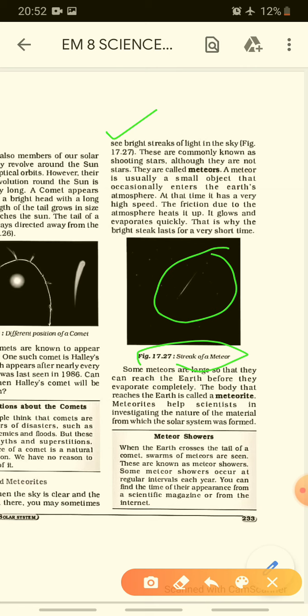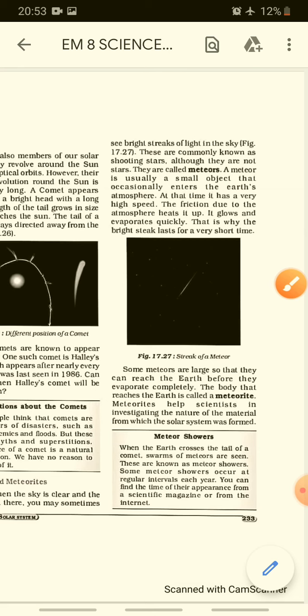In Gujarati we call it Toodta Hua Tara, and in Hindi we also say Toodta Hua Tara, right? So what are they? They are commonly known as shooting stars, although they are not stars. They are meteoroids.